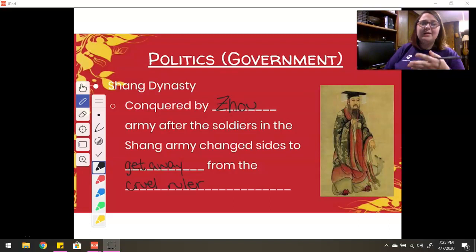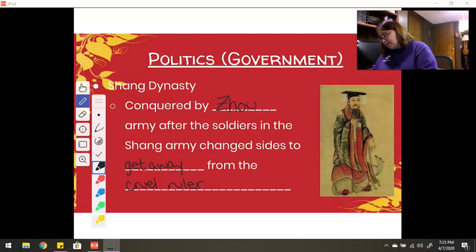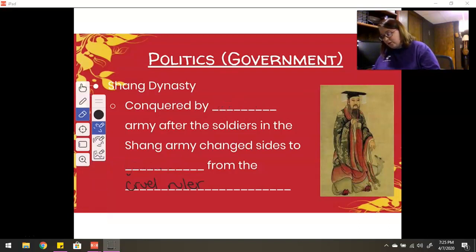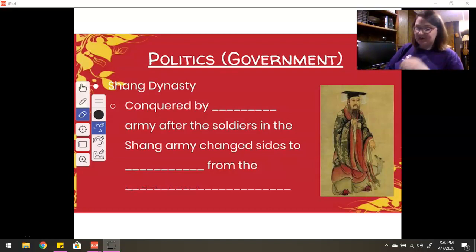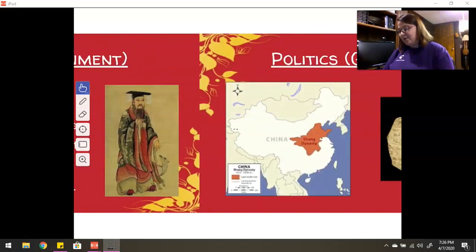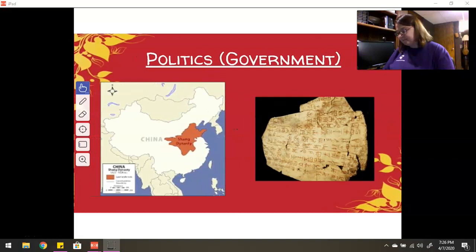So when this fighting broke out with the Zhao army, the soldiers changed sides because a lot of the soldiers were slaves. And so they changed sides. They defected to the Zhao army, thus boosting up the Zhao army and letting them conquer the Shang Dynasty. So we see that the cruelness of the ruler did not work out quite so well for them because it ended their particular dynasty. So this is actually where I'm going to show you a picture here.